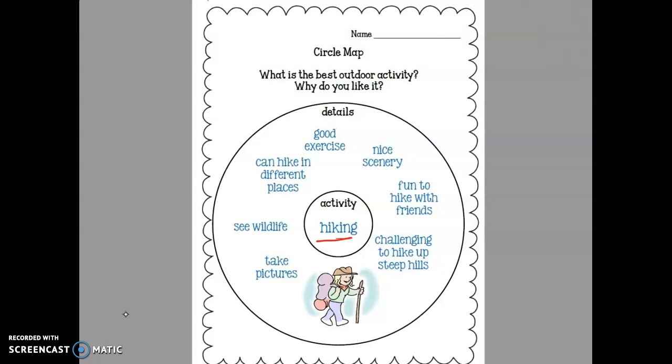Okay. And with that, I want you to look at those different ideas you had, and I want you to circle 3 that you think are your very best ideas. Okay, so I'm going to circle good exercise, nice scenery, and fun to hike with friends. Those are the 3 I'm going to focus on as I prepare to write a paragraph. Okay, once you have your 3 ideas, then I want you to look at the next page.